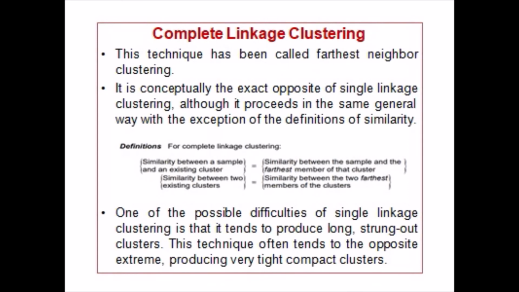The second technique of clustering methods is complete linkage clustering. This technique has been called furthest neighbor clustering. It is conceptually the exact opposite of single linkage clustering, although it proceeds in the same general way, with the exception of the definitions of similarity. The definitions of complete linkage clustering: similarity between a sample and the existing cluster is equal to similarity between the sample and the furthest member of the cluster. Similarity between two existing clusters is equal to similarity between the two furthest members of the clusters.